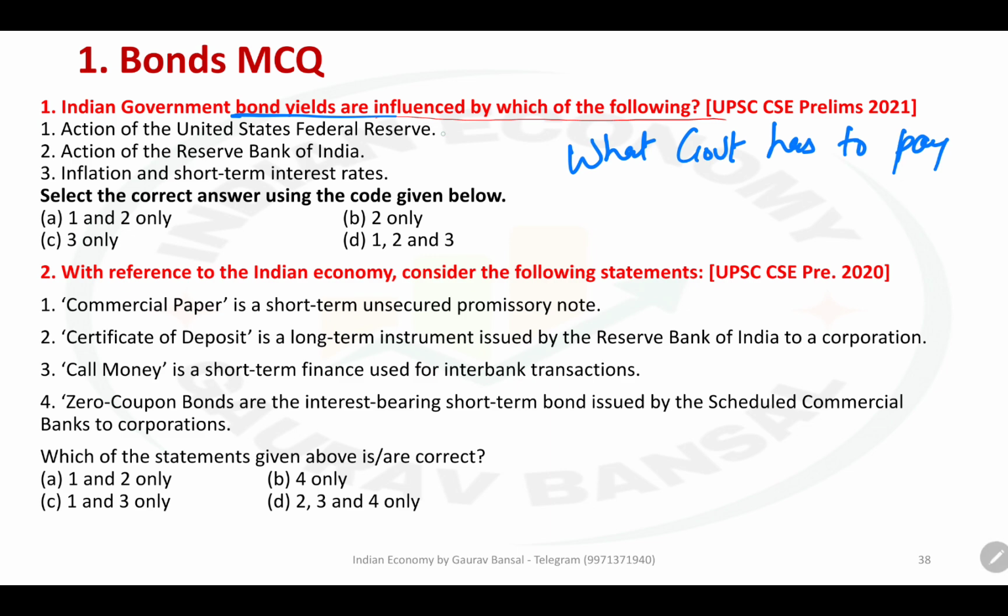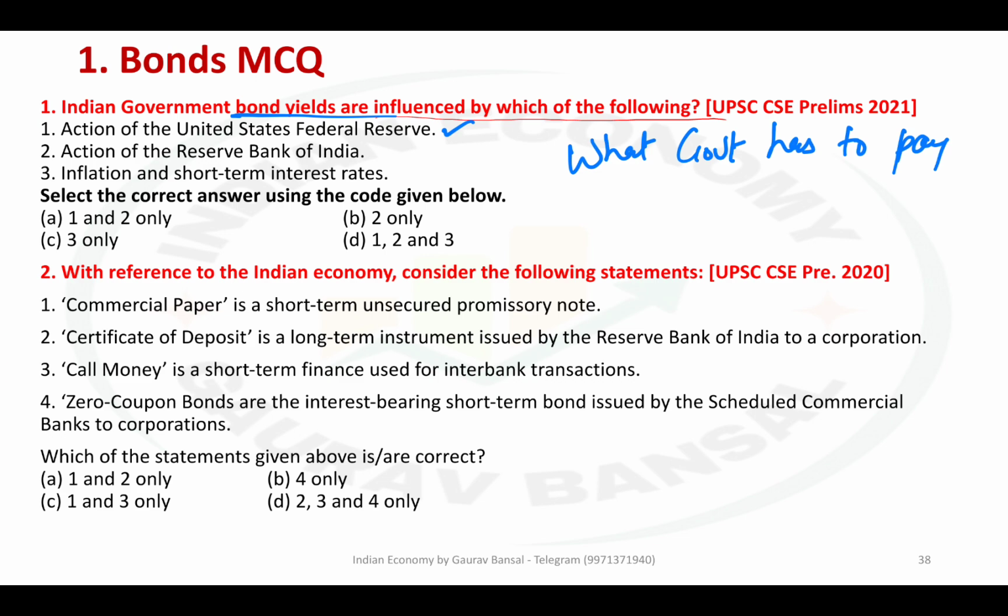Action of the United States Federal Reserve. Now, the US Fed issues American bonds or determines their price. Since the US Fed doesn't issue but auctions the bonds, it performs a similar role to RBI in India.